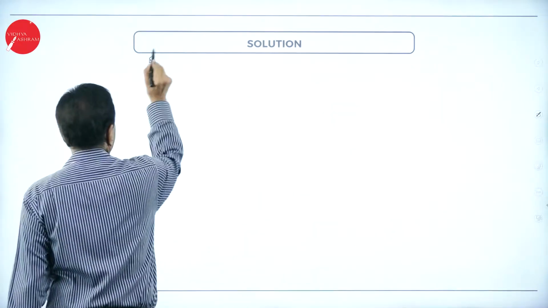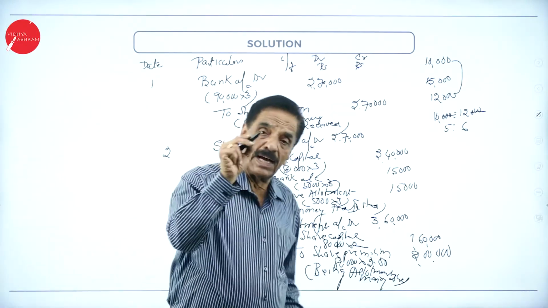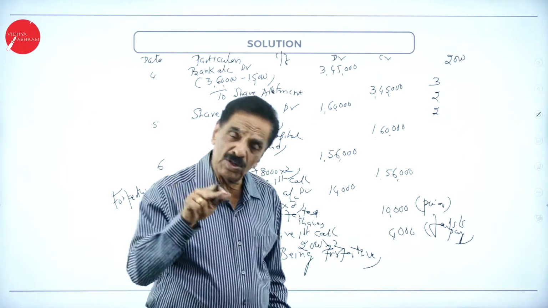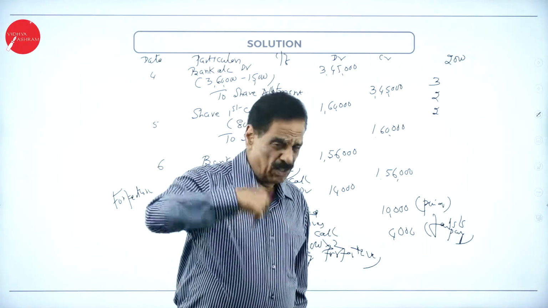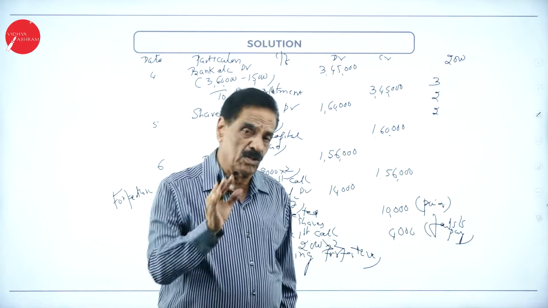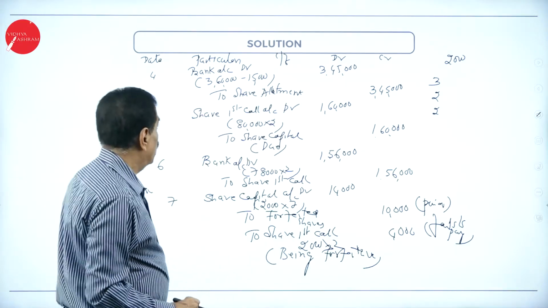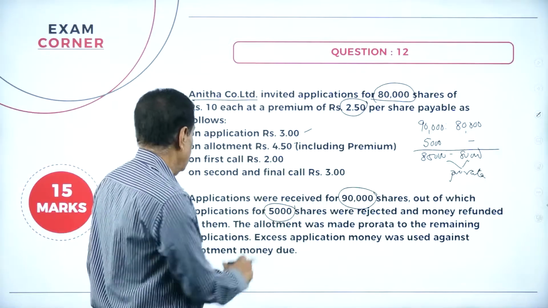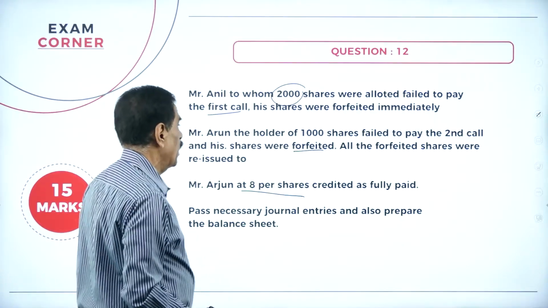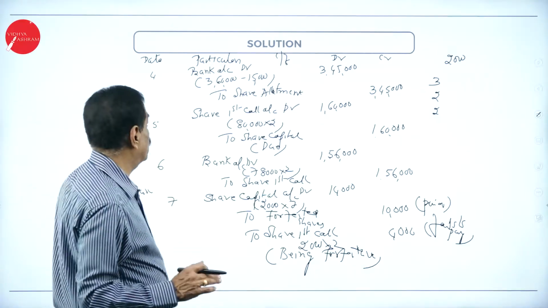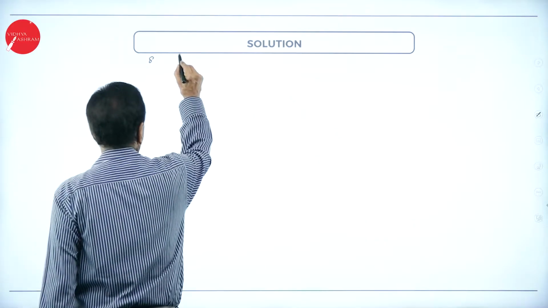Now, 8th entry. You have 80,000 shares, of which 2,000 are immediately forfeited. No chance is given in the final call. You are calling only on 78,000 shares. What's the final call? Your final call money is 3 rupees, on how many shares? 78,000 shares. Due entry.